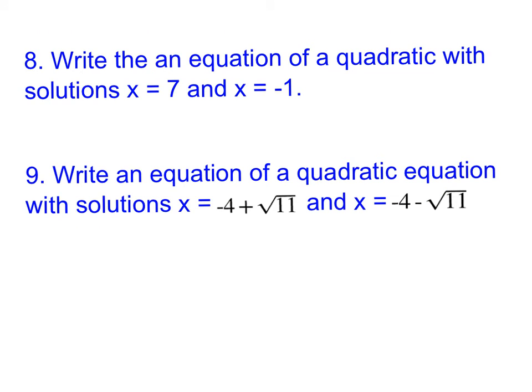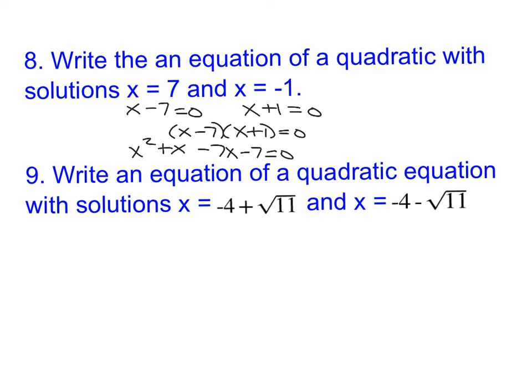Okay, last one. Write the equation with solution. So pause the video, try this on your own. So remember with these, we're going backwards. So if x equals 7, that came from x minus 7 equaling 0, x plus 1 equaling 0. Before that, they were multiplying because of that 0 property. And then we have to multiply it out, right? If you multiply that out, FOIL, x squared plus x minus 7x minus 7. So the answer is x squared minus 6x minus 7 equals 0.